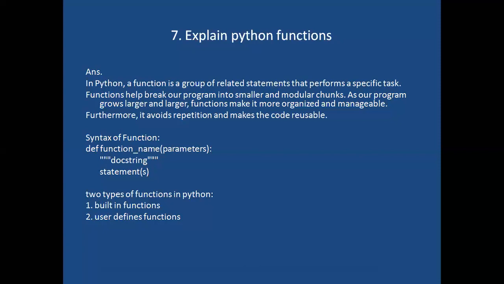Here we have two types of functions. One is built-in functions, the second one is user defined functions. Built-in functions means what we have: print function, id function, eval function, type function. All these are Python inbuilt functions. User defined functions means we have to write it ourselves. A function should start with the def keyword.